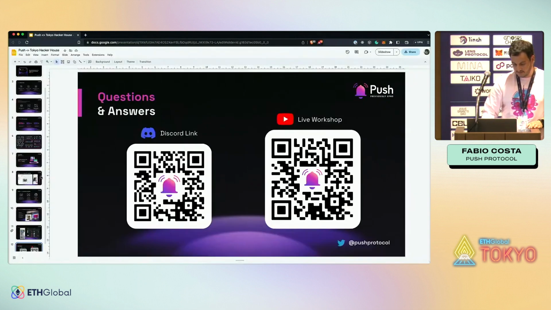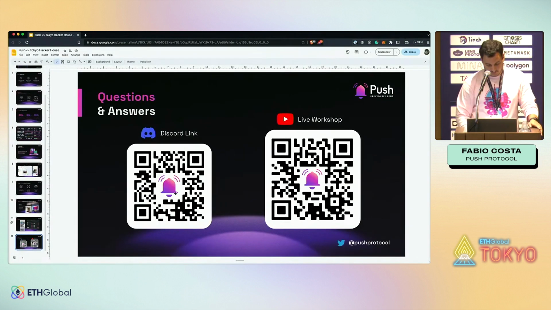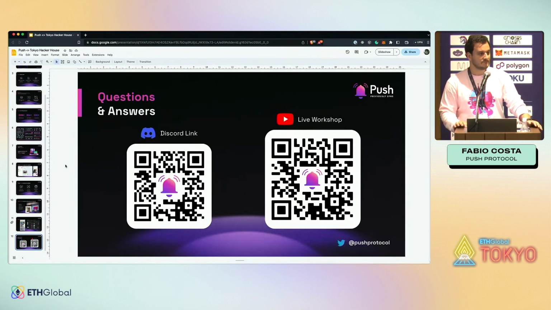Cool, I can go for some code demos, how to integrate Push. Before I go into that, does anyone have any questions so far about Push? Otherwise, I'll just go into the code and then we can do the Q&A in the end.